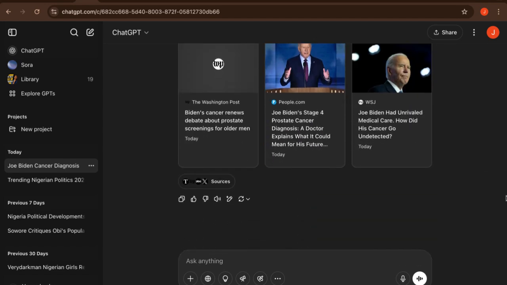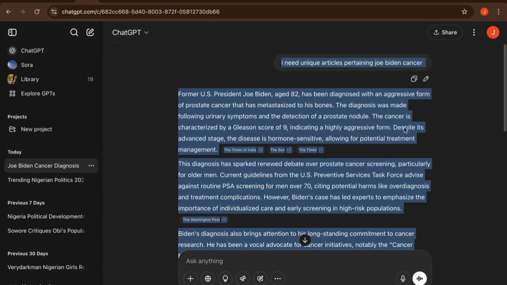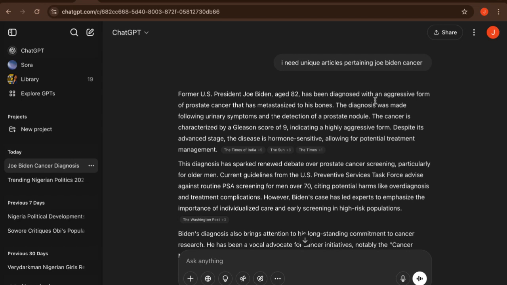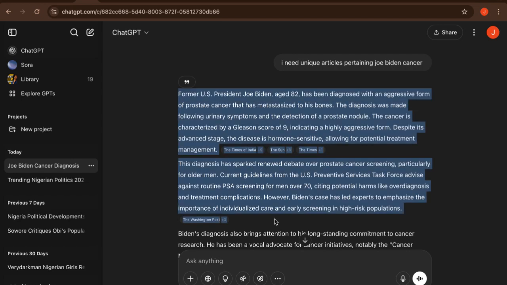You can see ChatGPT has given us the information we need. So what am I going to do? I'm going to turn this information into audio. How am I going to do that? I am going to go further to a platform called Capcut. In other videos, I'm going to be showing us free AI apps we can use to achieve our job without having to pay a dime.